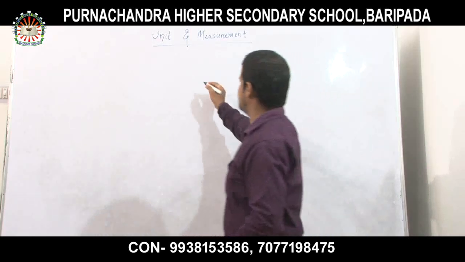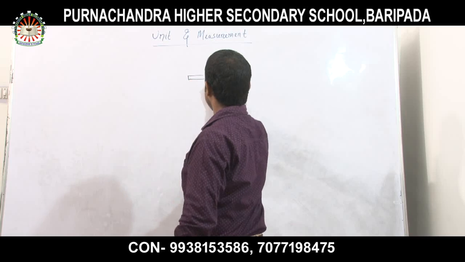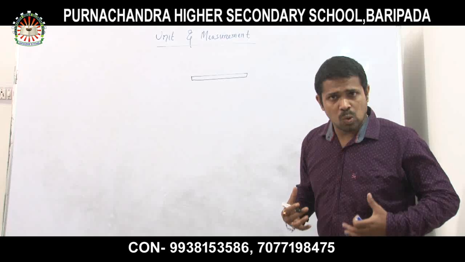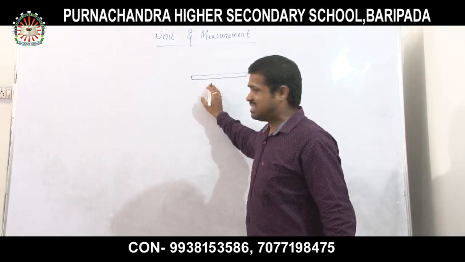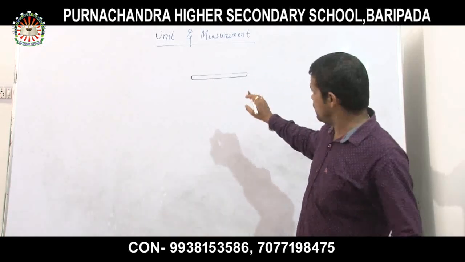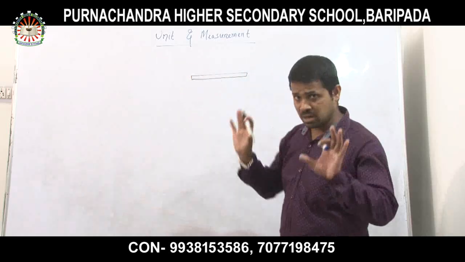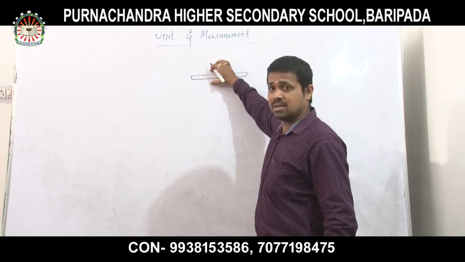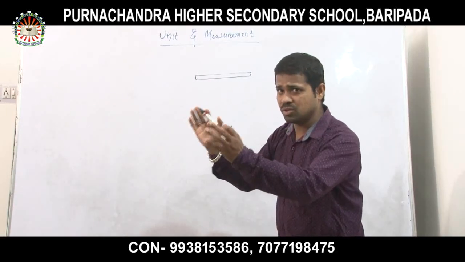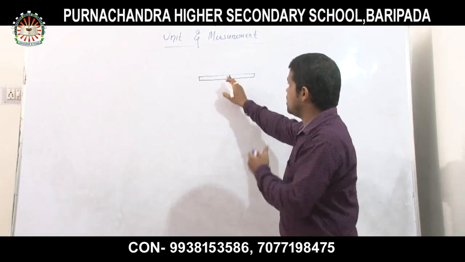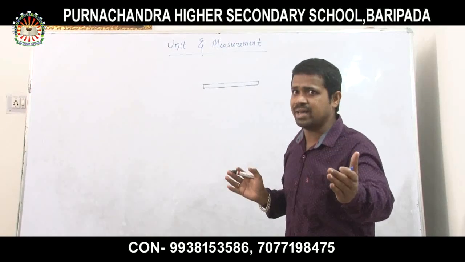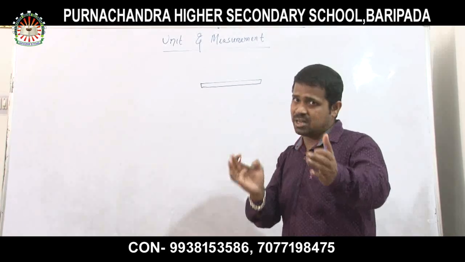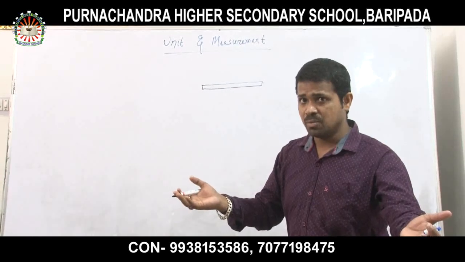Suppose I am supplied with a stick. Suppose this is your stick. This is a stick supplied to me. And what do I have to do? Now I have to find out the length of this stick. Very simple. That means I don't know the length of the stick, but to find it out, what do I have to do? Now I have to compare this with a standard value, with a standard thing. So standard thing means I have to supply it with a measuring device. It is either a measuring tape or a measuring stick, and that measuring stick is a standard value. Very simple. For example, a scale.